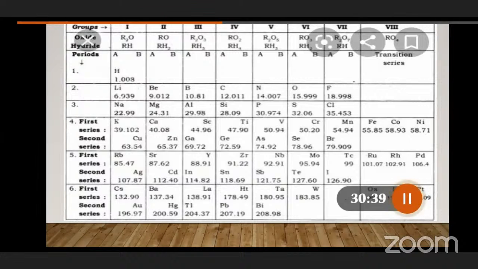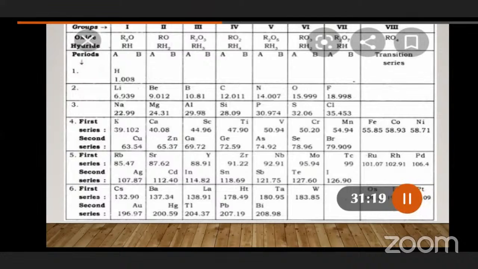Actually, gallium was not discovered at the time Mendeleev proposed the periodic table, and the third period element present above the gallium slot is aluminium. Because of that, Mendeleev suggested that in the future one element would definitely be discovered and placed below scandium or beside zinc. Based on that, he gave it a new name.